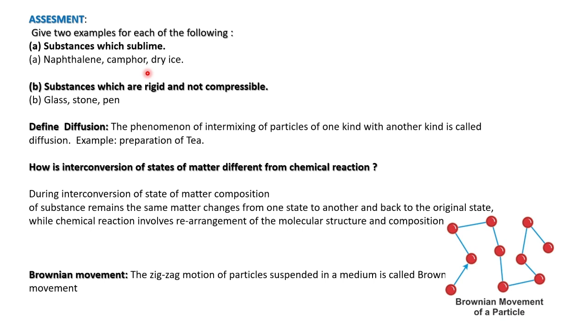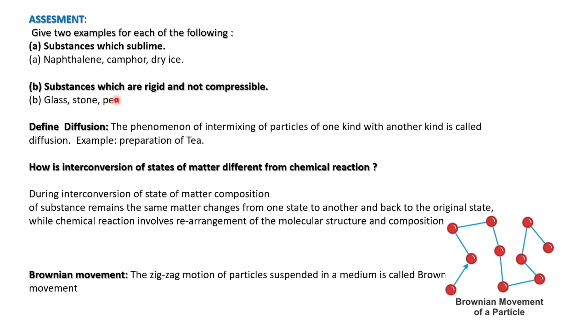Black gas will be evolving out. So this is gaseous form, camphor to gas. We will not see liquid camphor. That is known as sublimation. The object changes directly from solid phase to gaseous phase is known as sublimation. Examples: naphthalene, camphor and dry ice.